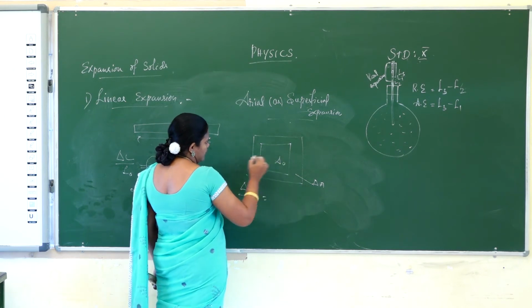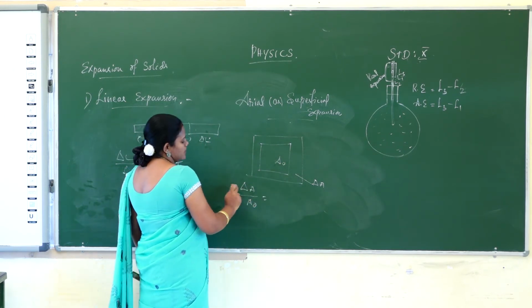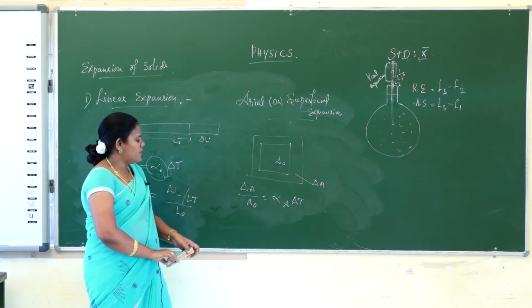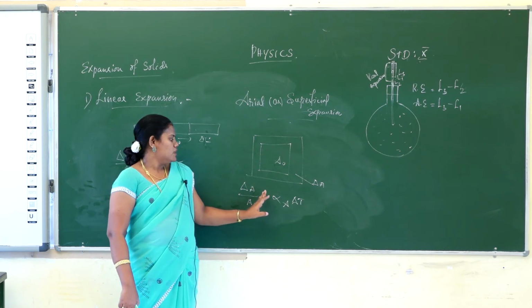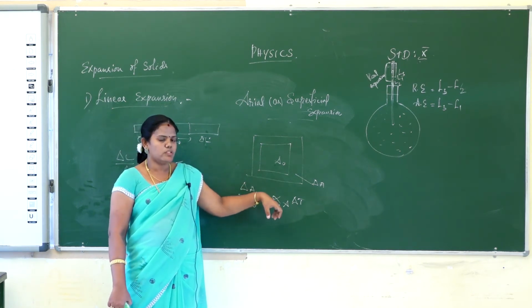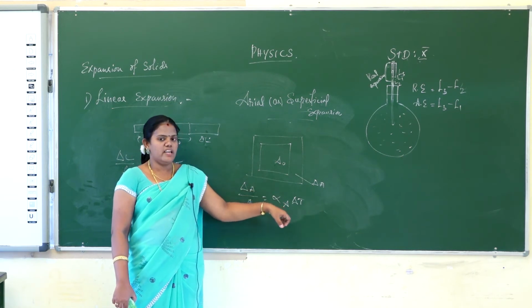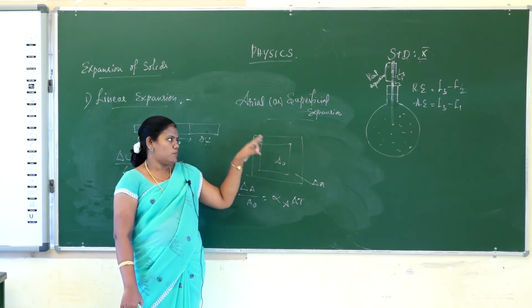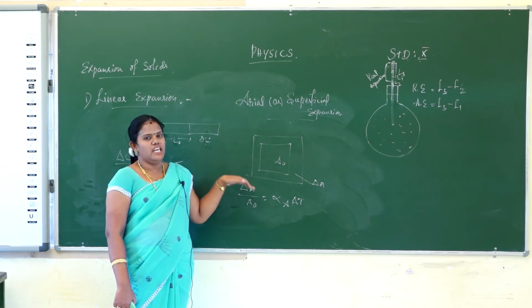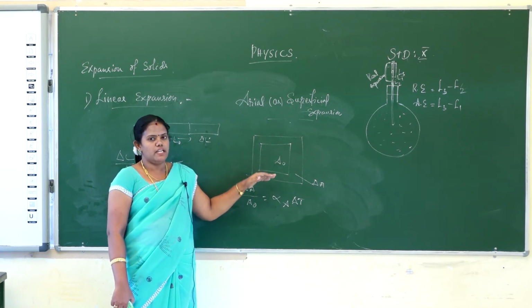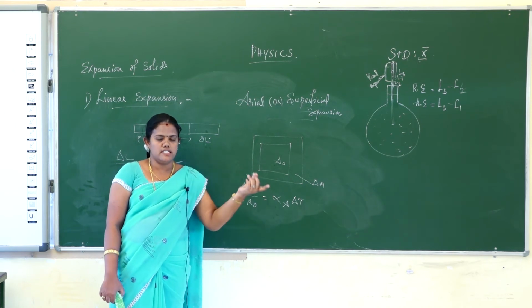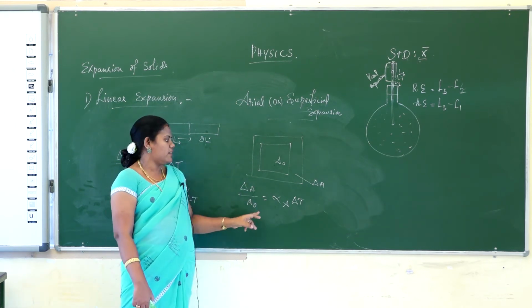So del A by A0 is equal to alpha A into del T. Alpha A is the proportionality constant. Normally del A by A0 is proportional to del T, but we remove the proportionality by adding alpha A, the coefficient of aerial expansion. So the coefficient of aerial expansion is the change in area per degree rise in temperature per original area.